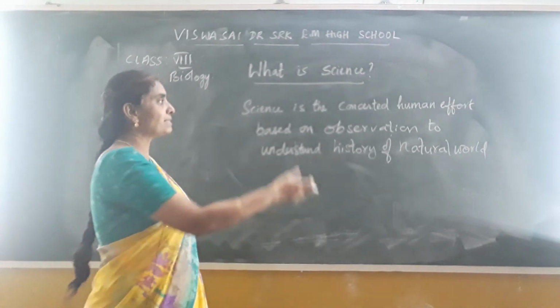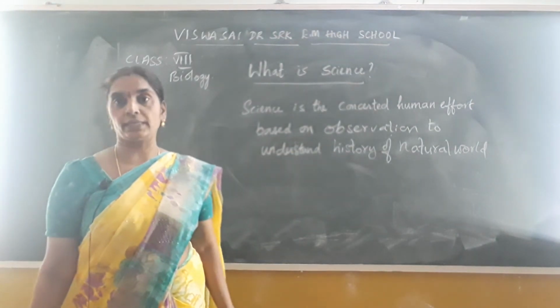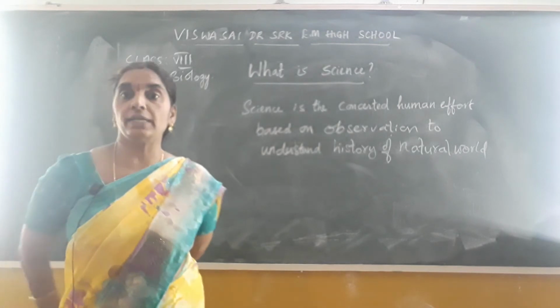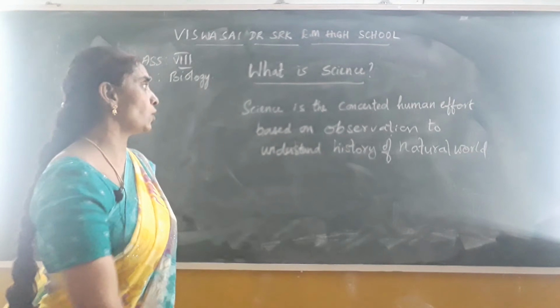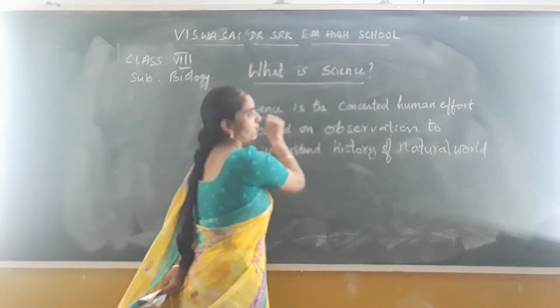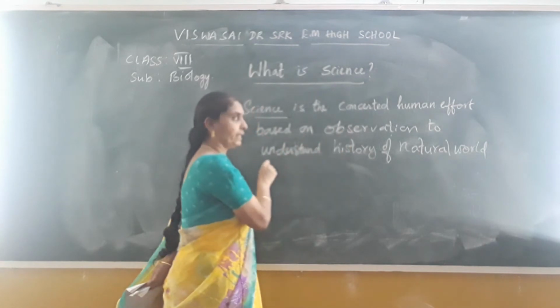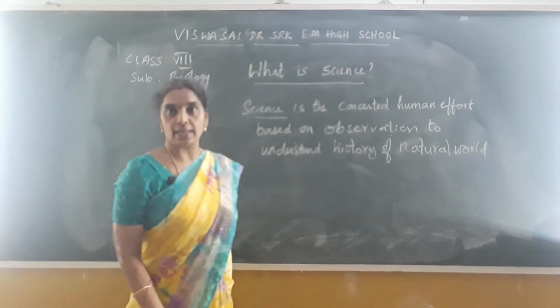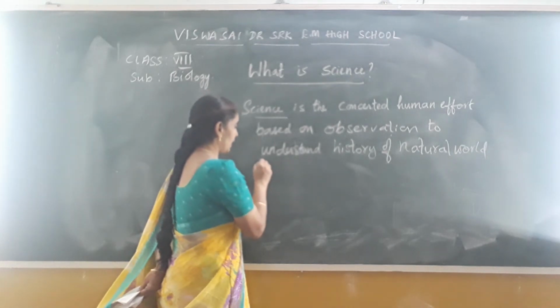It's based on observation and experimentation also, to know the fact, and physical evidence is needed for that. Okay, children? So what is science? It is the concerted human effort based on observation to understand the history of the natural world. It also needs physical evidence.